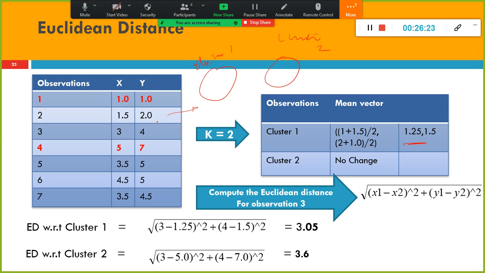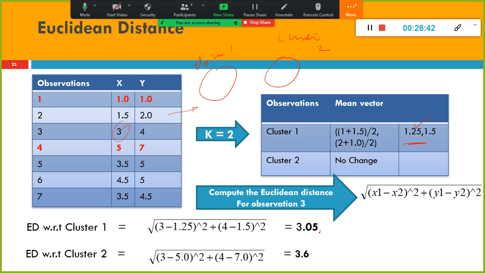Fine. And then next, records 3 and 4. Whether this record is closer to this centroid or that one, the same thing. Look here: 3 minus 1.25 and 4 minus 1.5. This time, this is the centroid.